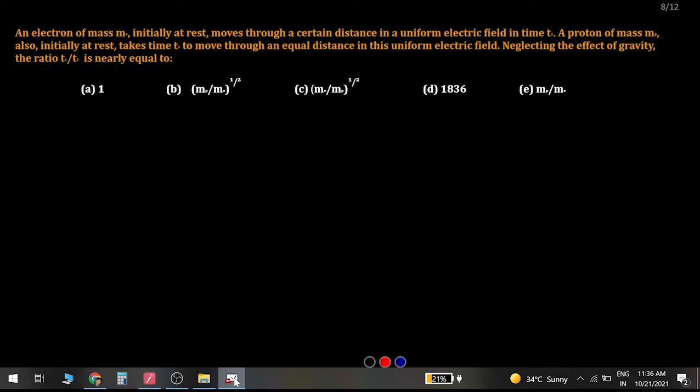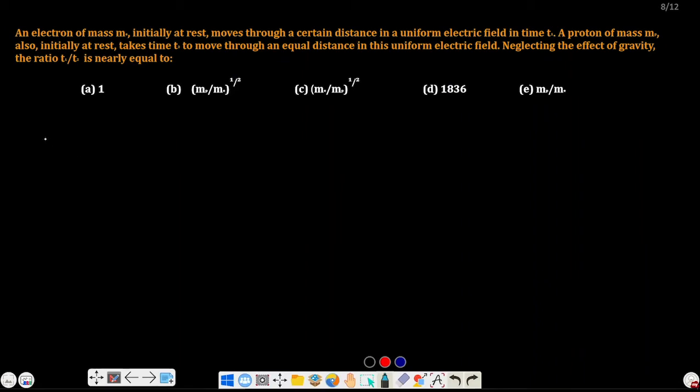Okay, we have an electron and a proton, two particles moving through an electric field, and as we know, both of them have the same charge. Mass of proton is given as MP, mass of electron is given as ME, and both of them have the same charge E. Now when they are kept in an external electric field, they will be accelerated along the direction of the field if it is a proton, and against the direction of the field if it is an electron.